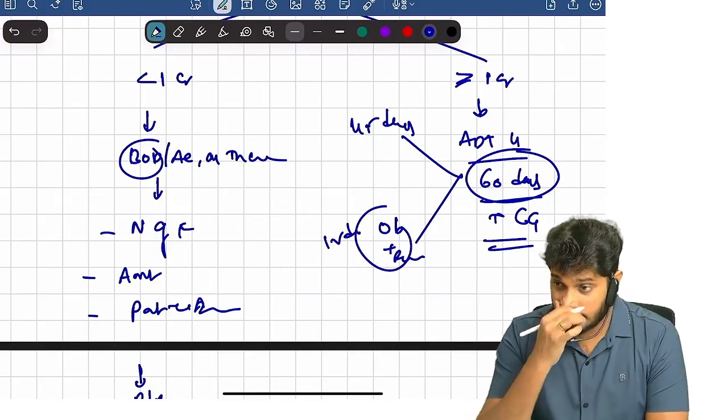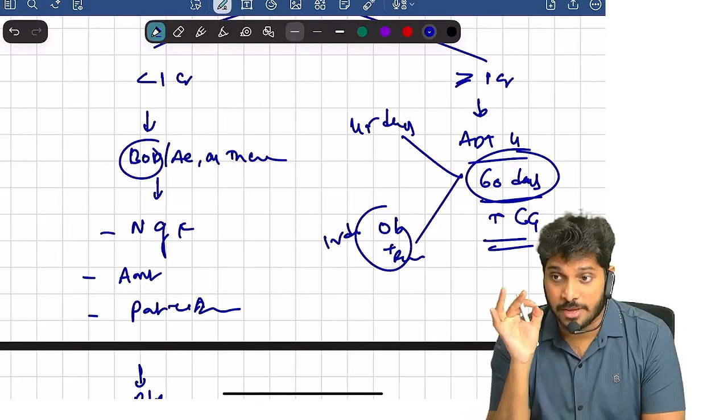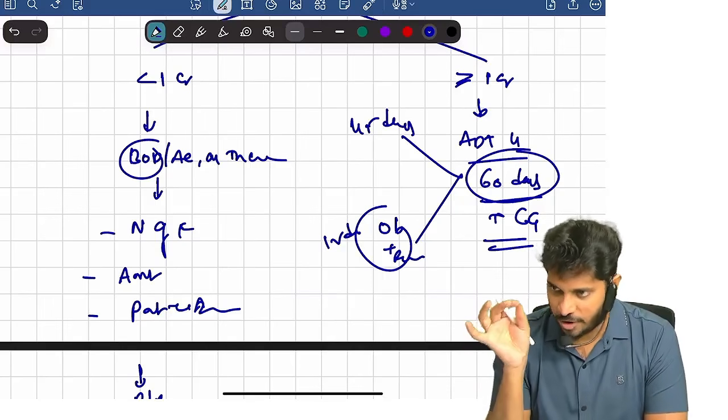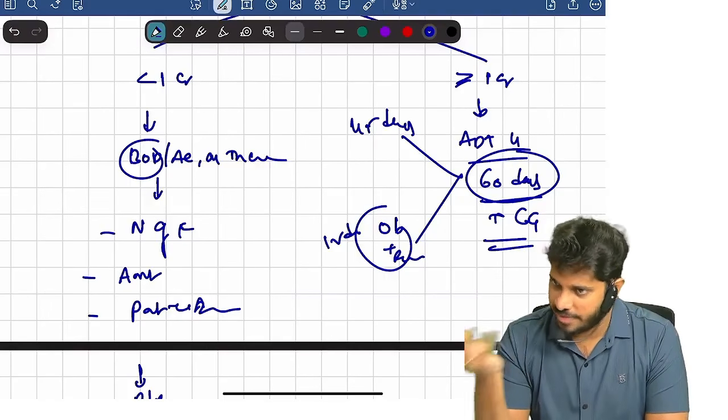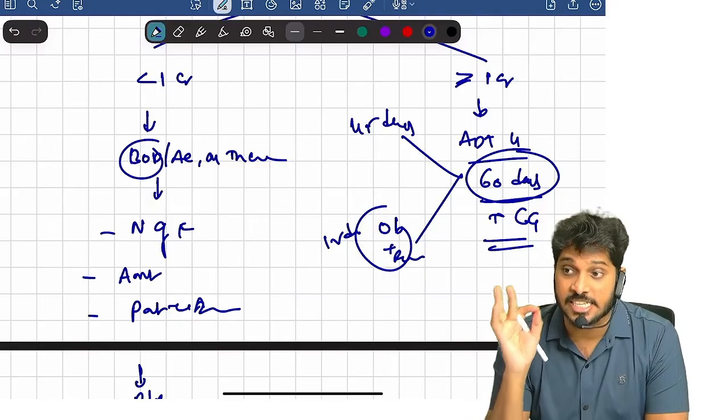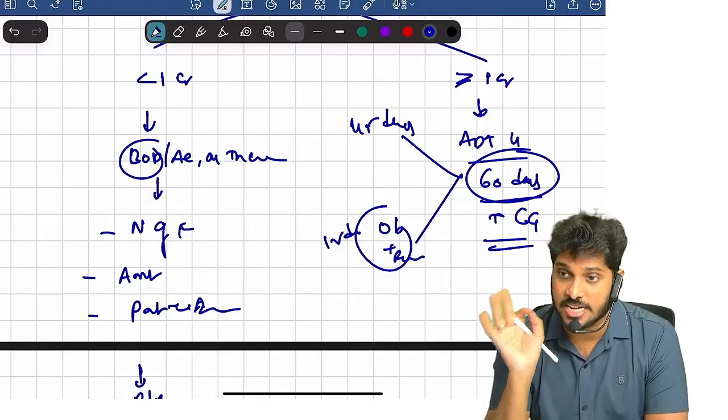Are you clear? If at all the directors of the company did not reply within 45 days, tell the government within the next 15 days that I found a fraud and I intimated them. They did not reply anything. This is what my observation is. You just inform it. Totally, a 60 days time limit from the date of identifying the fraud.